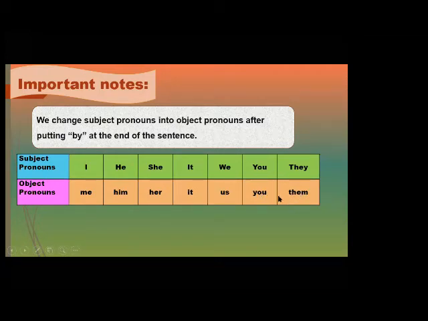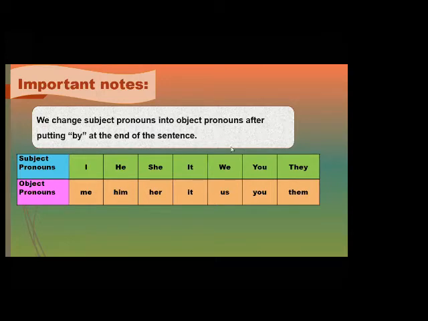But what about if we have names? Ahmad, so by Ahmad. Jana, by Jana. The children, by the children. The teacher, by the teacher. If I have subject pronouns, I must change them into object pronouns. If I have names, we keep the names: by Ahmad, by Ali, by Jana, by Farida, by Sama.